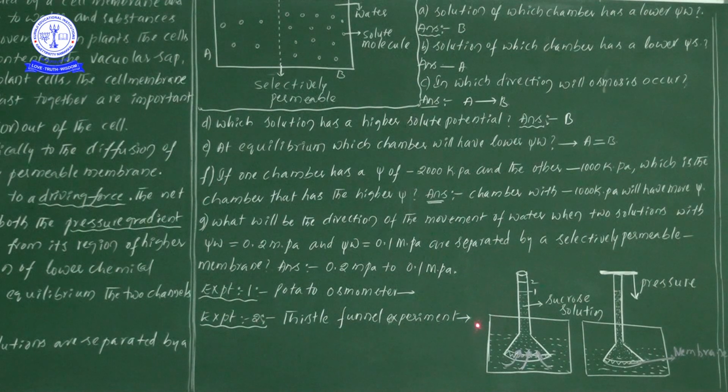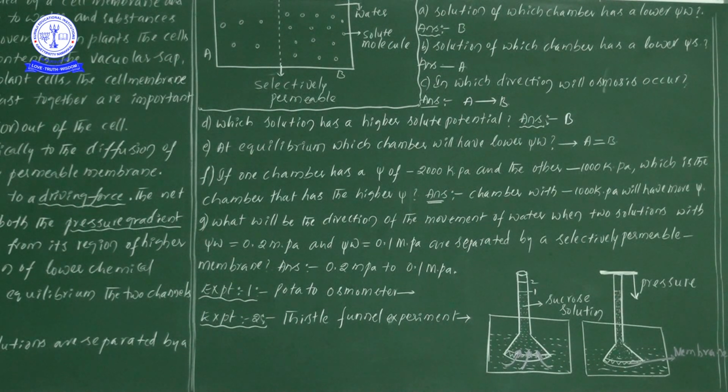Now, one container we took here, and we filled half of the container with water, and the thistle funnel we took here, we have filled with sucrose solution up to the first level. So here, in reverse mode, we have placed one semi-permeable membrane.